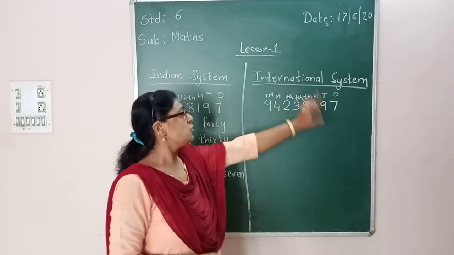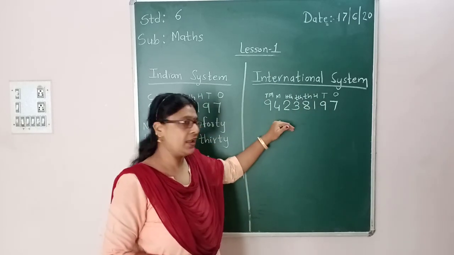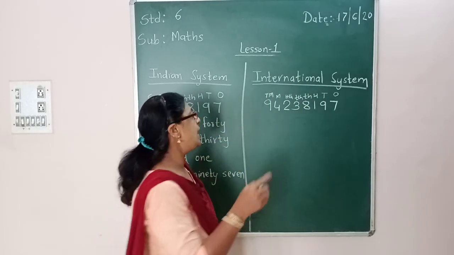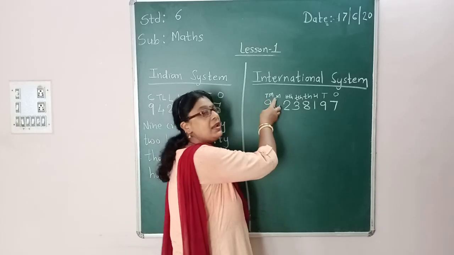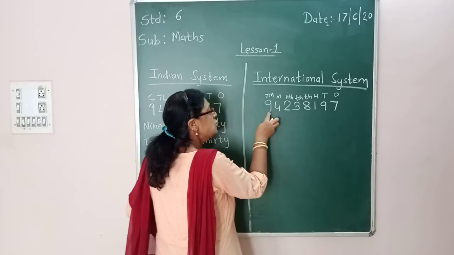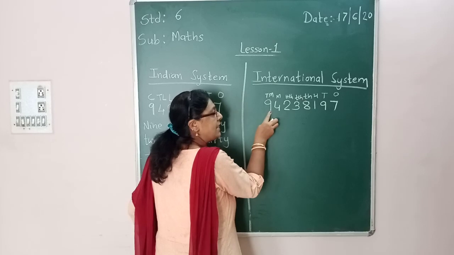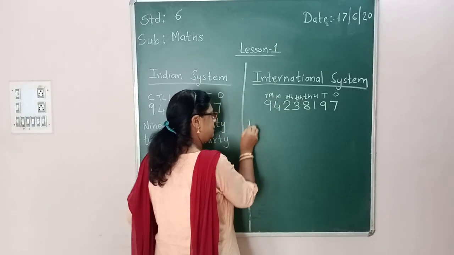When I have to write the number name of this number, how will I write? I speak 10 million and million together, so I will speak as 94 million.